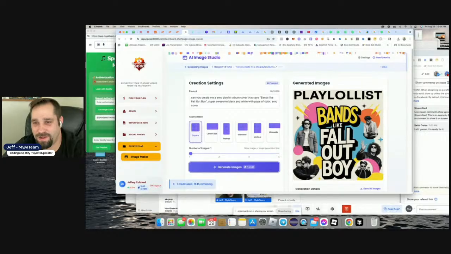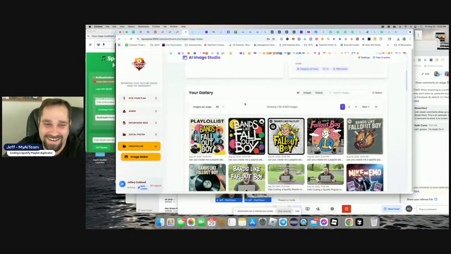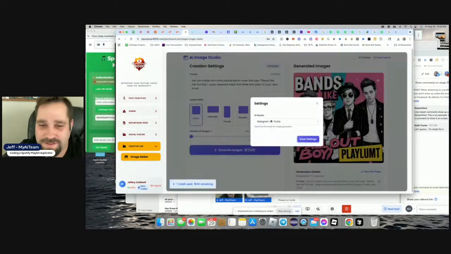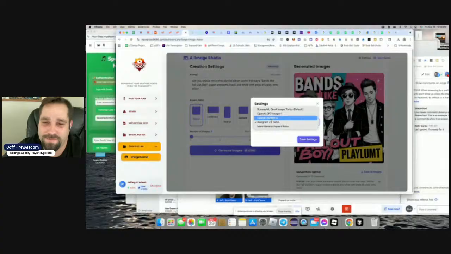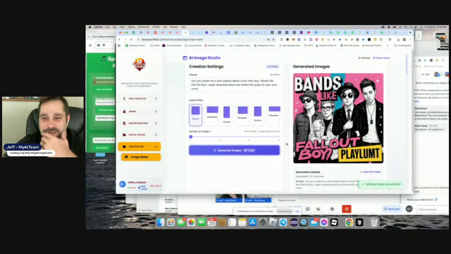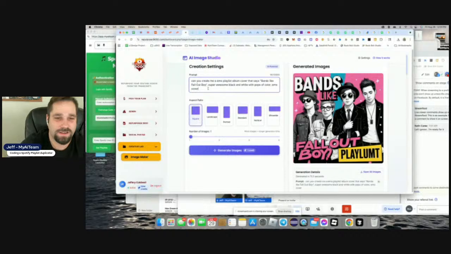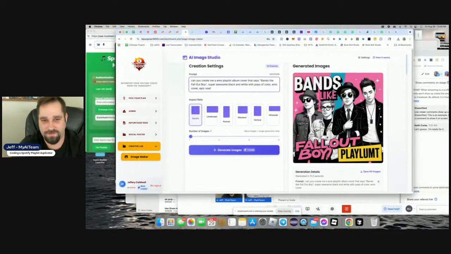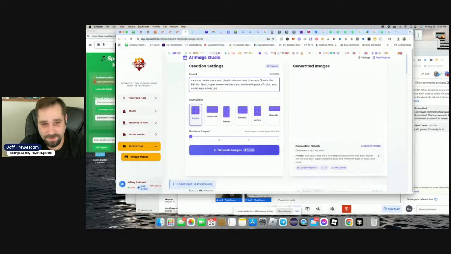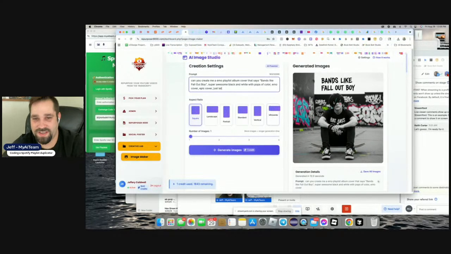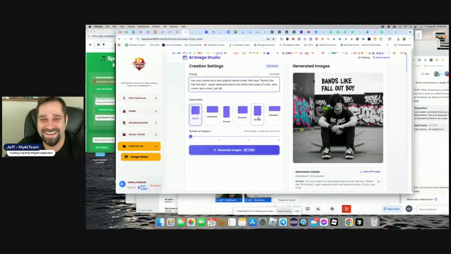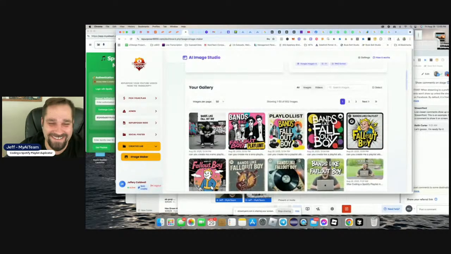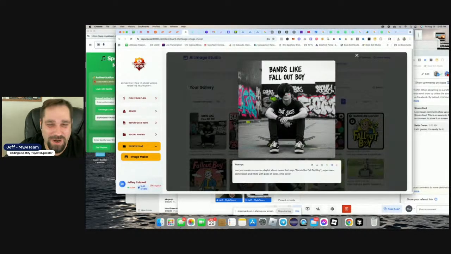So bands like Fall Out Boy. This is ridiculous. We're gonna switch the models. All right, Ideogram is failing us. So we're gonna go from Ideogram to Google Gen. Let's see how you do. Dude, it needs to be like an epic cover. Just text. Dude, like there you go. That's it. Look at that. Yes. Look at that emo, baby. Look at that. Oh, that is perfect.